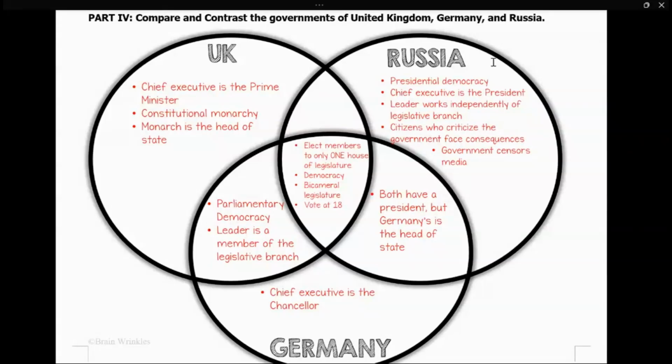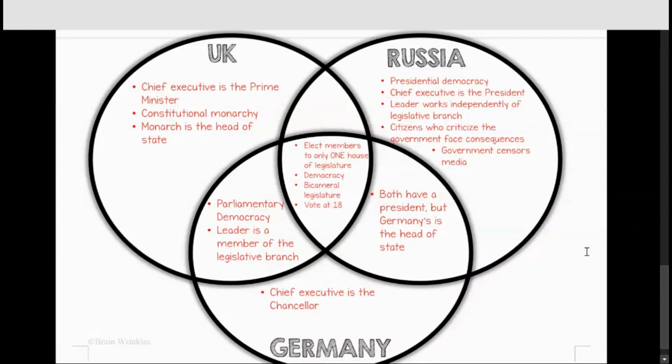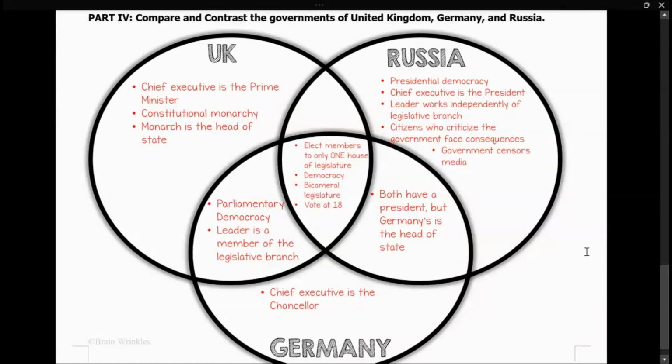So again, to keep it simple, let me recap everything. The United Kingdom and Germany have parliamentary democracies. The United Kingdom has a constitutional monarchy, like Queen Elizabeth, but she did not have power. The United Kingdom's chief executive is called the Prime Minister. Germany is also a parliamentary democracy, and their leader is called the Chancellor.